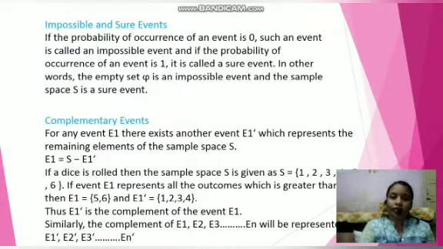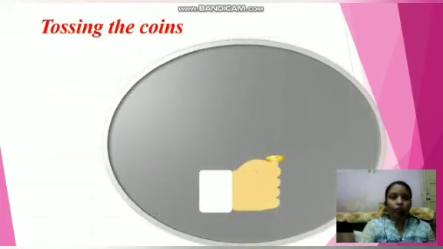Here E1 dash is the complement of the event E1. Similarly, the complements of E1, E2, E3, En can be represented by E1 dash, E2 dash, E3 dash, and so on. In NCERT, it is denoted by E bar. Now we will see some sample spaces when coins are tossed.